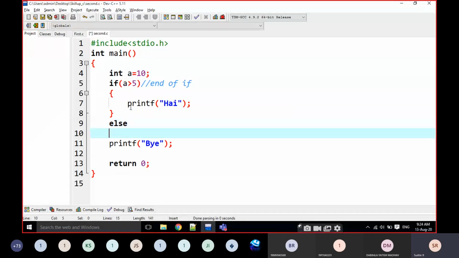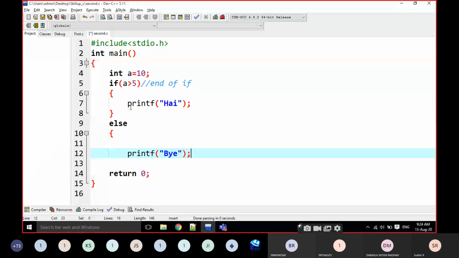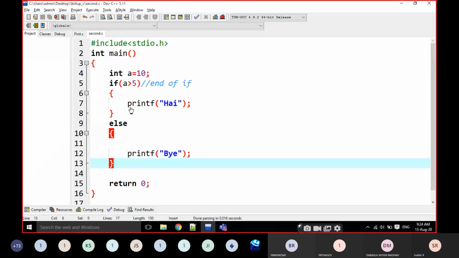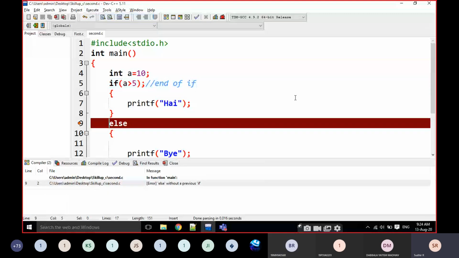Now I am going to write the else part here. Can anyone guess what the output is now? If a is greater than 5, and I put one semicolon there, and print hi, else print bye. Now it is going to be an error, no doubt about it. What is the error? Note down that error.